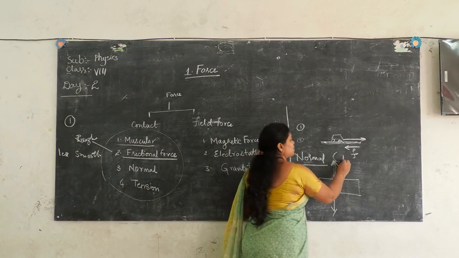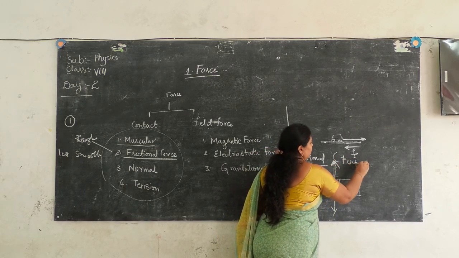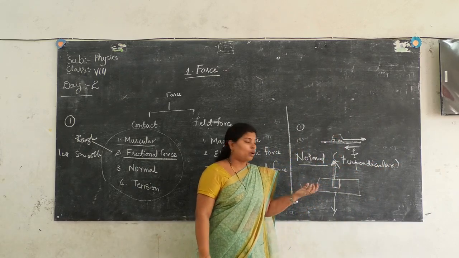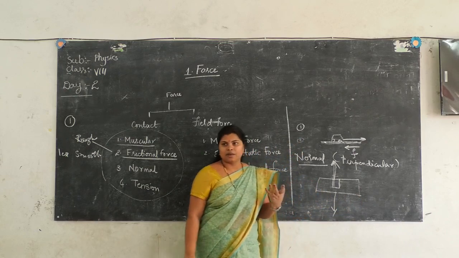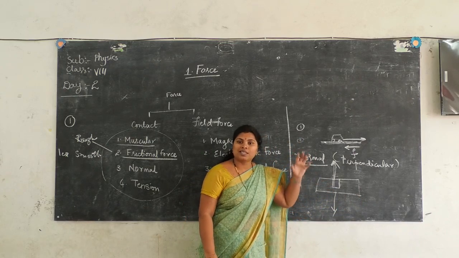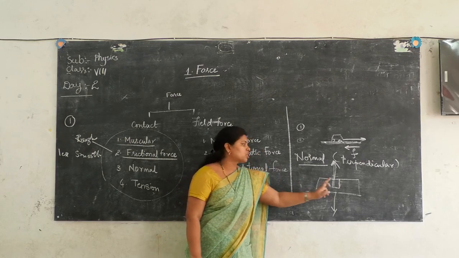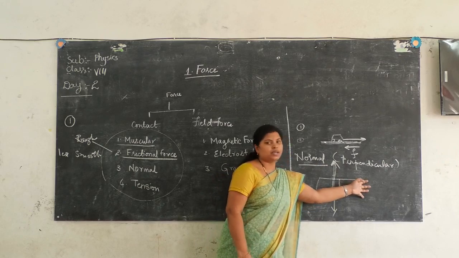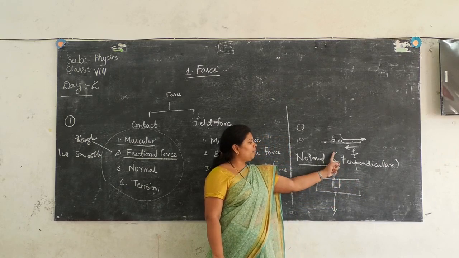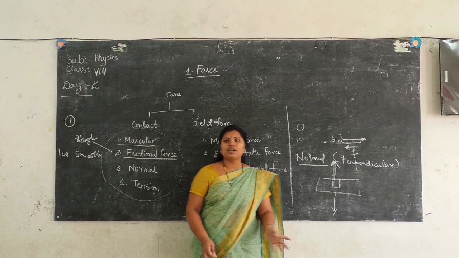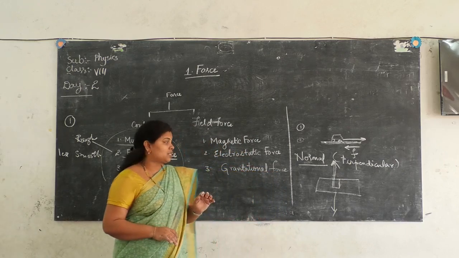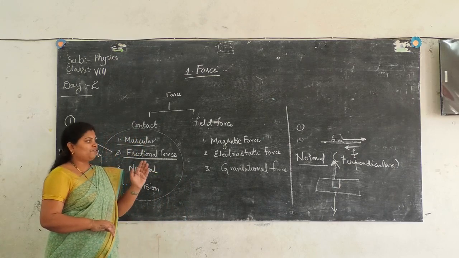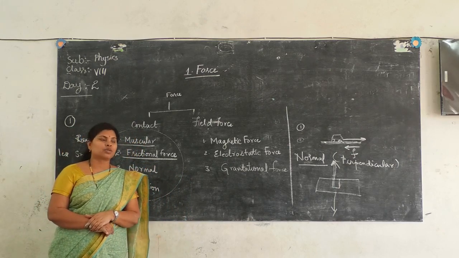Normal here indicates perpendicular to the surface. Here, the surface is the table surface. The table surface is exerting some perpendicular force to the surface. The direction of the force is perpendicular to the surface. So here, this normal force and your gravitational force are being balanced. That's the reason why your book is not falling down. So this force is called the normal force.